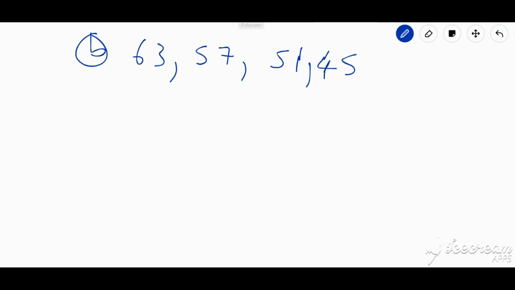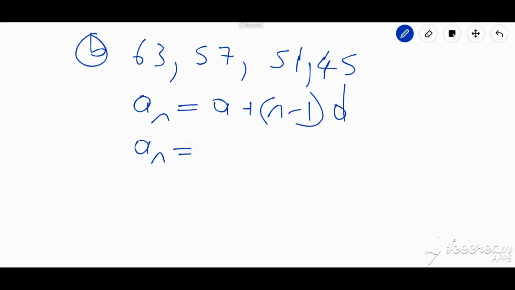Alright, once it's arithmetic, we go ahead and say that an is equal to a plus n minus 1 times d, which is my common difference. In this case, we can see that the first term, which is a, is 63. But what is my common difference? No, it is not going to be 6, but it's going to be negative 6, because I'm constantly adding negative 6 each time to get the terms that come after. So it is going to be times negative 6.